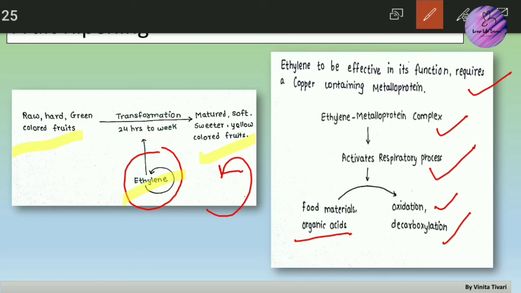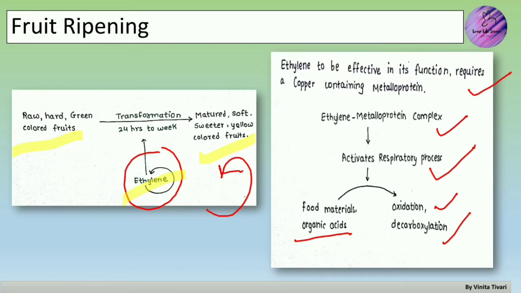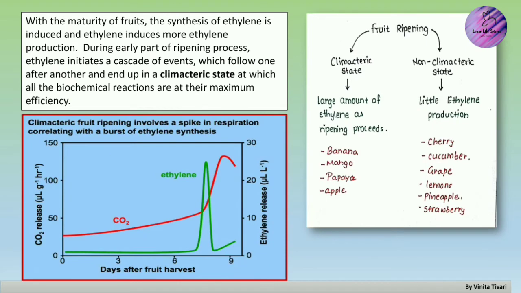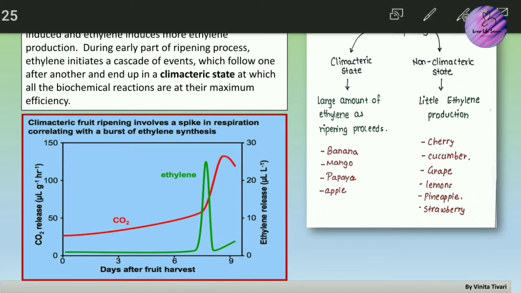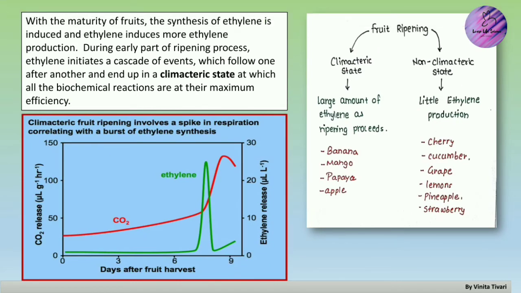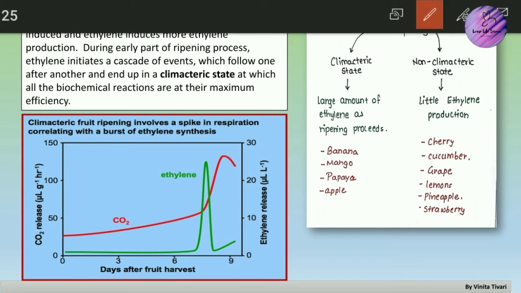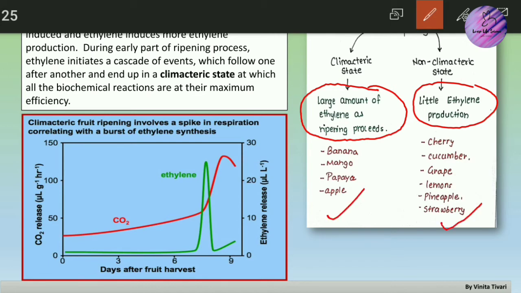Now, there are generally two stages in fruit ripening. One is the climacteric state and another one is the non-climacteric state. The climacteric state is observed when a large amount of ethylene is present in the fruit, and when a little concentration of ethylene is present, it is considered a non-climacteric state. You can see here the examples.